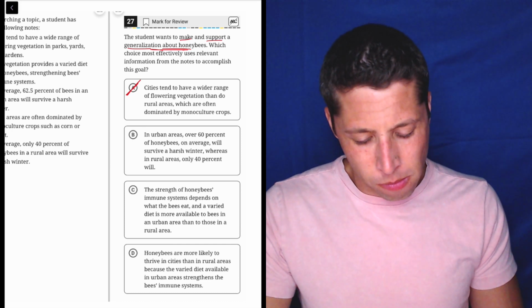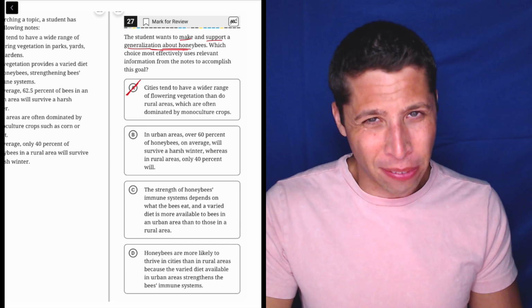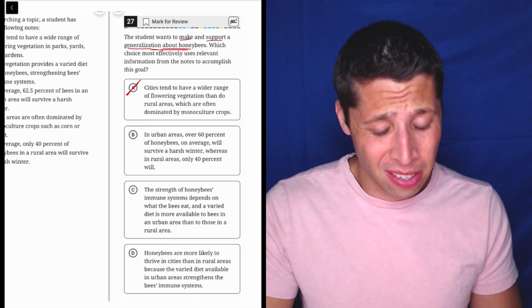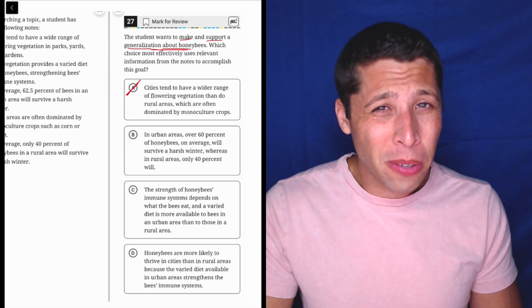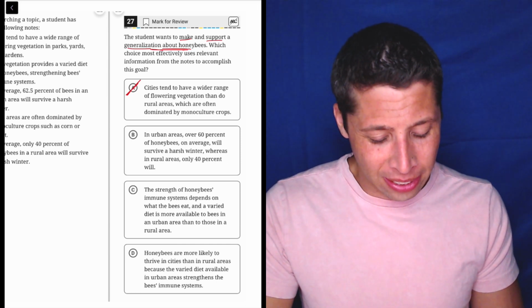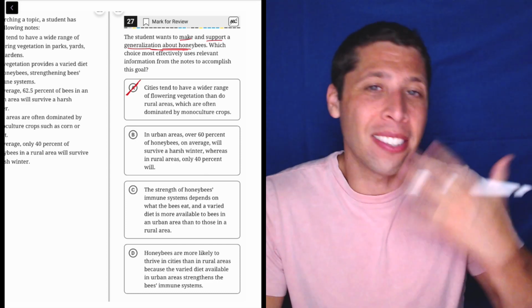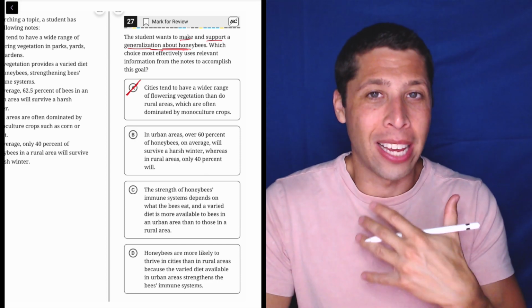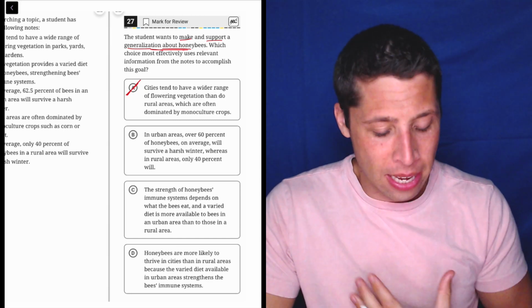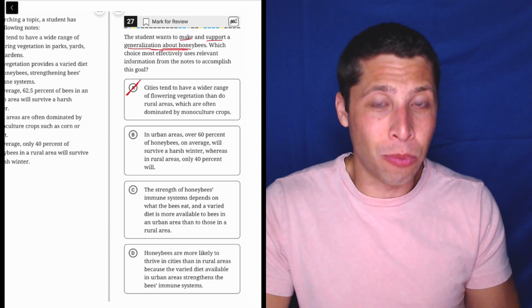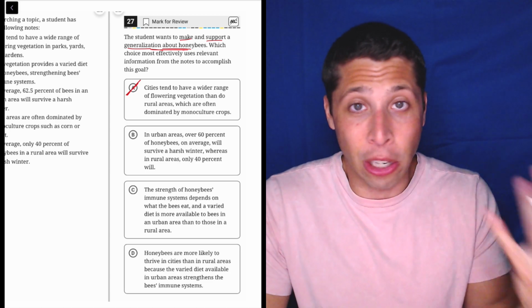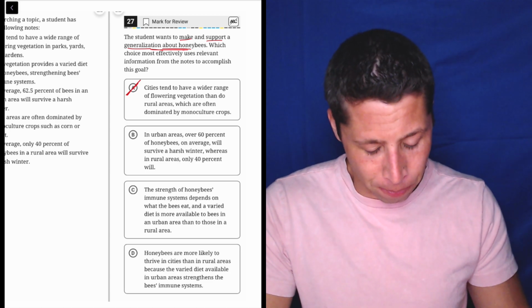Well, maybe that's a generalization about honeybees. Are they supporting it though? And is it really a generalization if you have two different things? Nothing is standing out to make this click as being right, but also it's not like choice A where it's obviously wrong. So I would just leave this choice. It could be right, it doesn't really do it for me though.